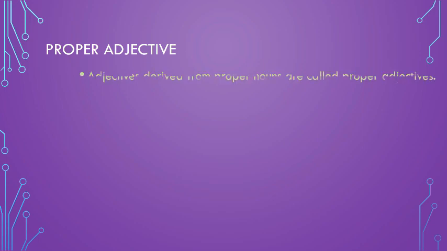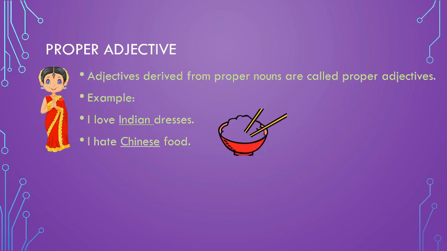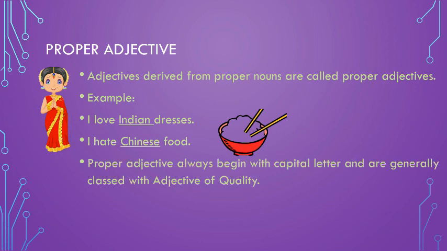Proper adjective. Adjectives derived from proper nouns are called proper adjectives. Example: I love Indian dresses. I hate Chinese food. Here the underlined words Indian and Chinese are derived from proper nouns India and China. So these words are proper adjectives. Proper adjectives always begin with a capital letter and are generally classed with adjectives of quality.